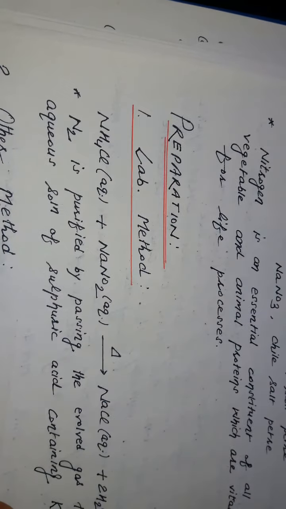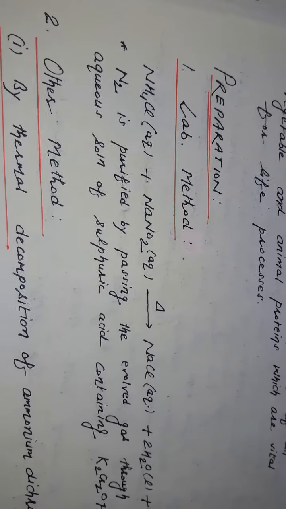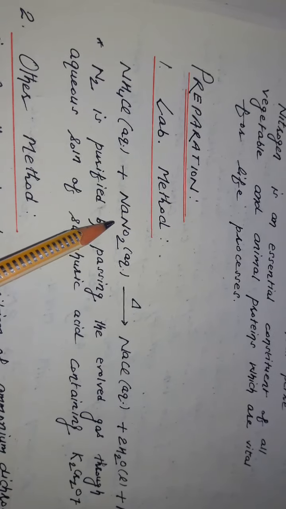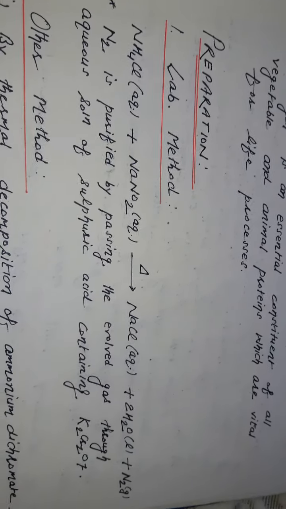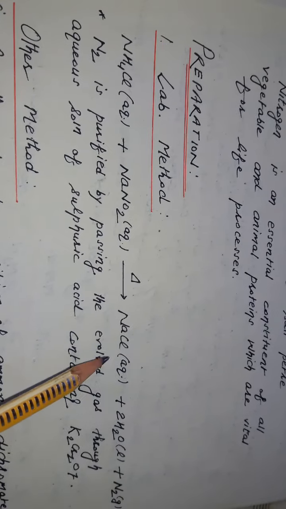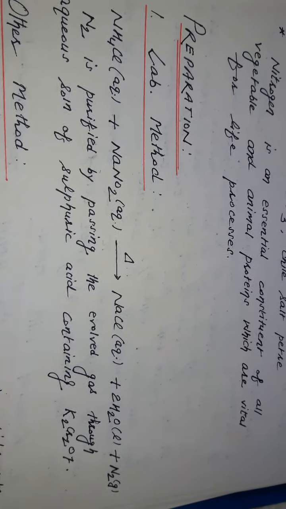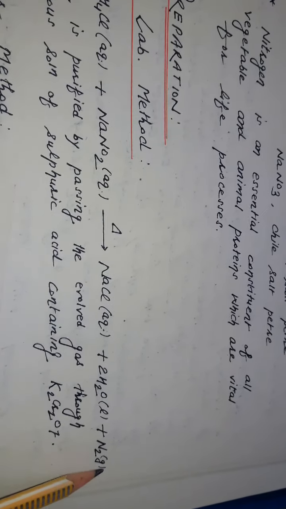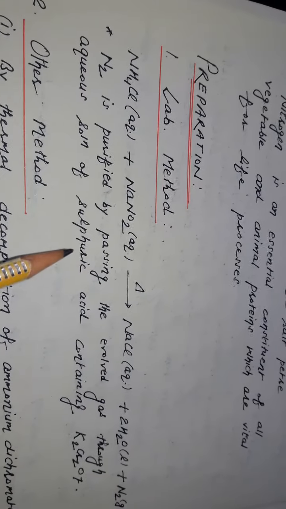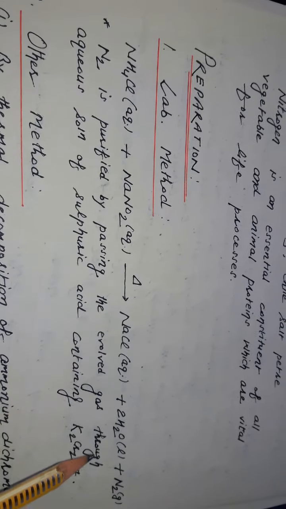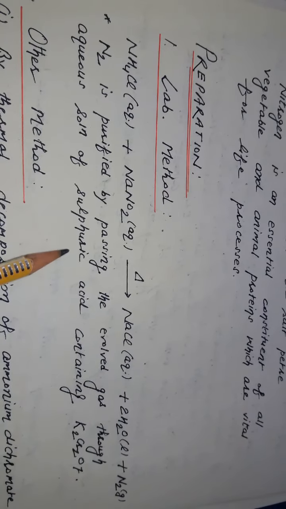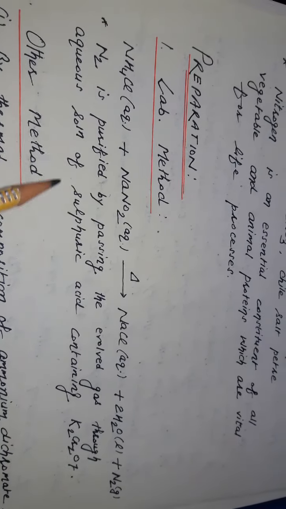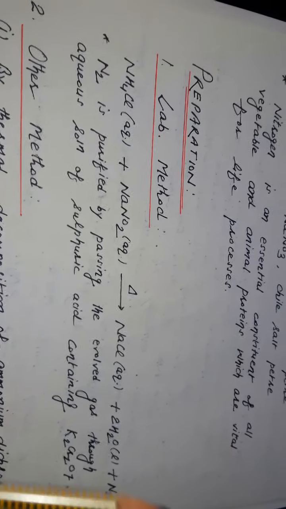Next we see the preparation methods. First is the laboratory method. We take two solutions, ammonium chloride and sodium nitrite, and after heating we get two byproducts, sodium chloride and water, along with the main product, nitrogen gas. Nitrogen gas is purified by passing the evolved gas through aqueous solution of sulfuric acid containing potassium dichromate.